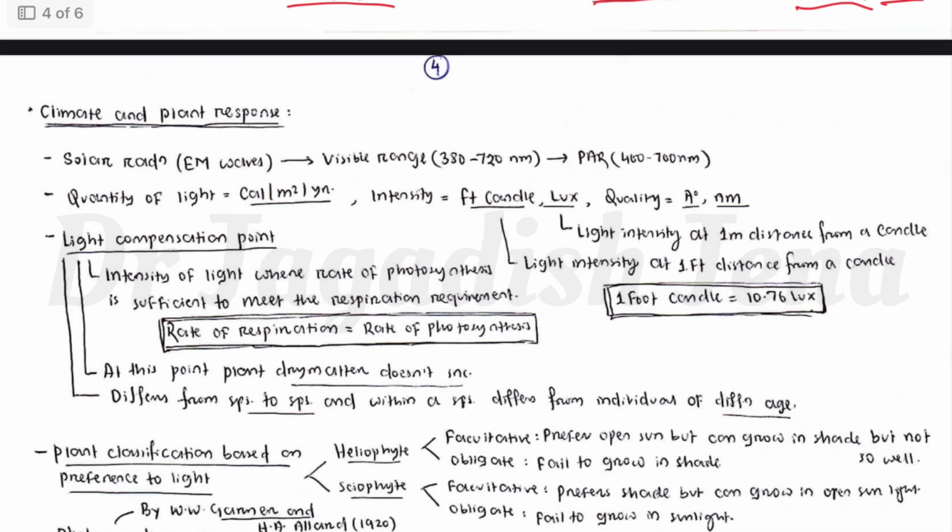Now, in the next lecture, we'll discuss climate and plant response to climate. So this was about ecology and ecosystem that we have covered. I know it is a lengthy lecture because we have covered so many parts of ecology and ecosystem.